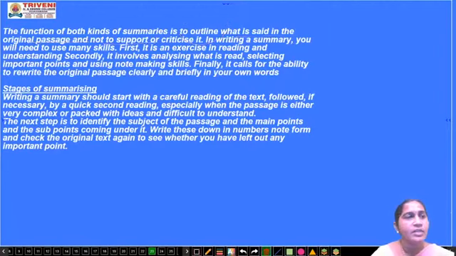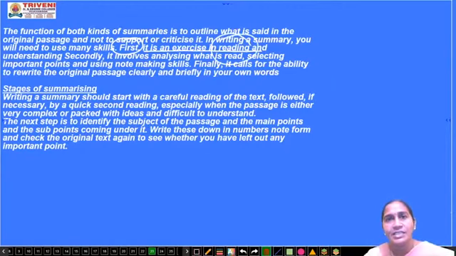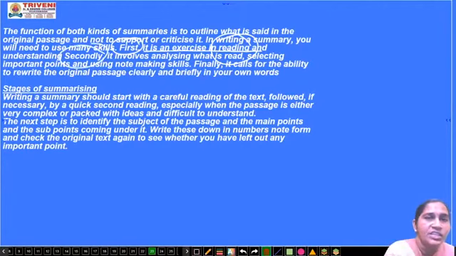In writing a summary, you will need to use many skills. What is the first skill you require? It is an exercise in reading. Whenever you write a paragraph, notes, a paraphrase or a summary, you have to read. You have to improve your reading skill. You have to read it twice, thrice or more than that also. Skimming, scanning, these are all things you have to do. First you have to read it and understand. That is the first step.